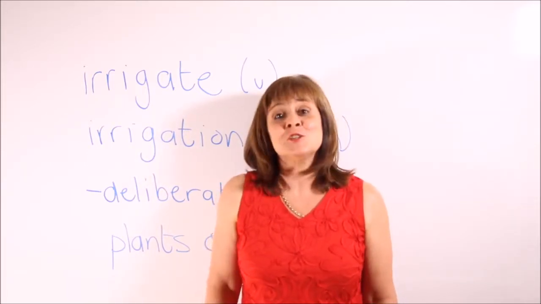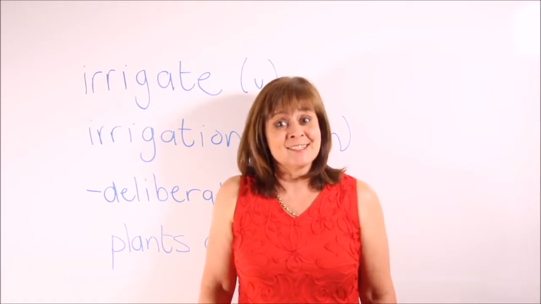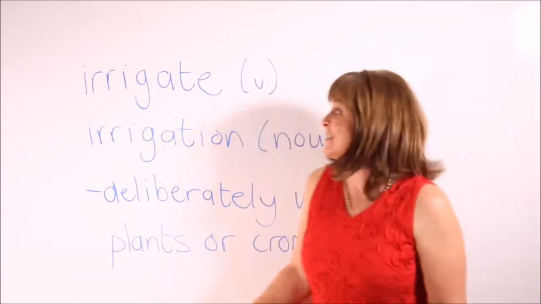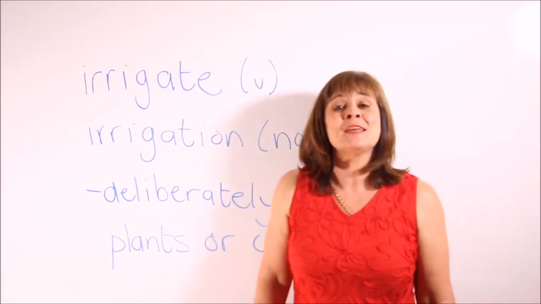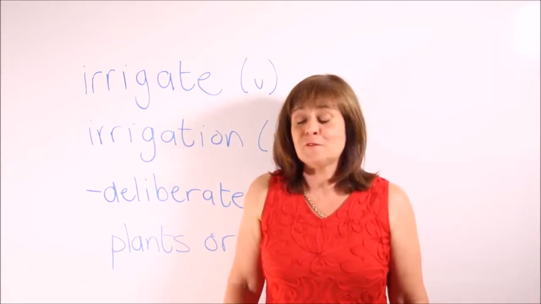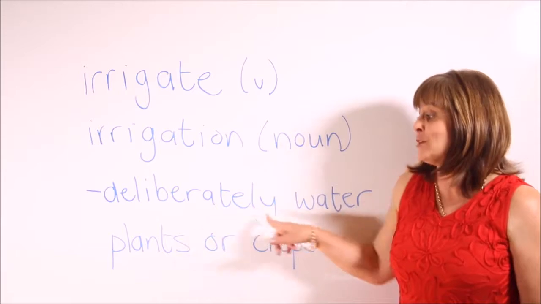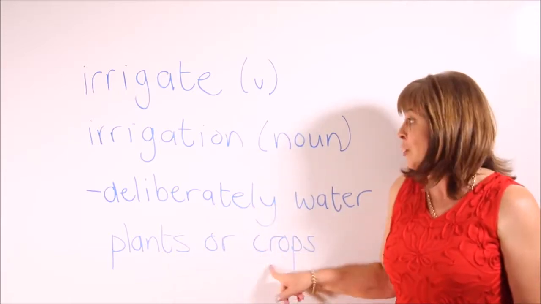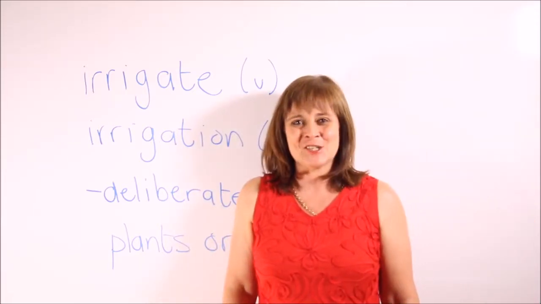Now, cultivation of plants requires a lot of effort. One of the things that you need to do is to irrigate, to water the plants. So the verb irrigate means to water. And the noun that we use to refer to this action of deliberately watering plants or crops is irrigation.